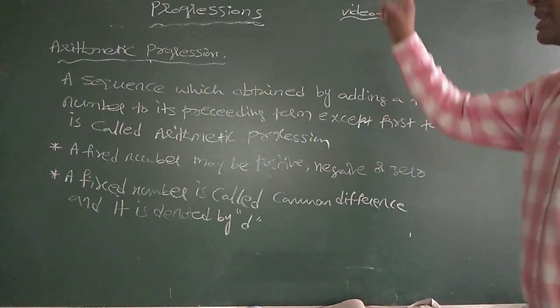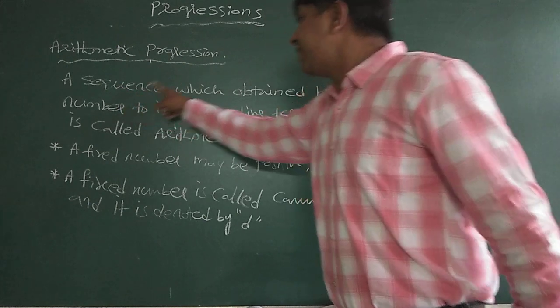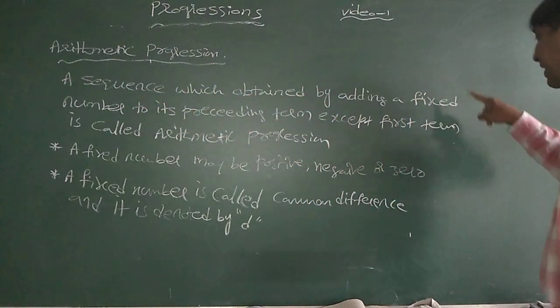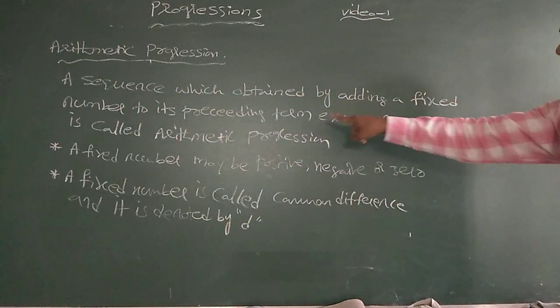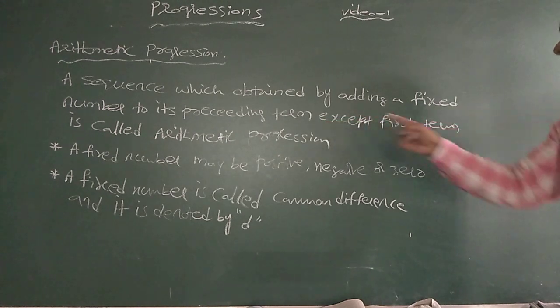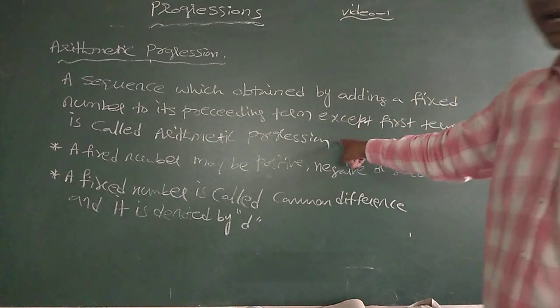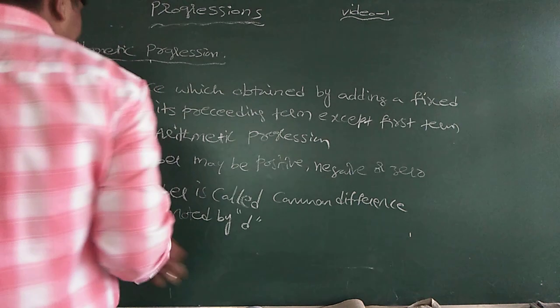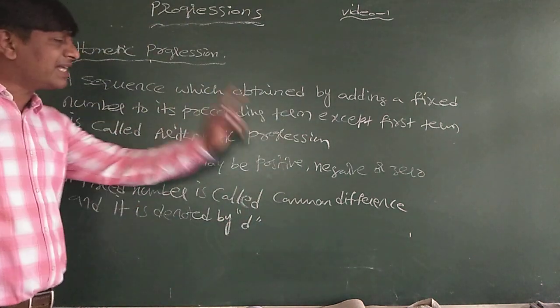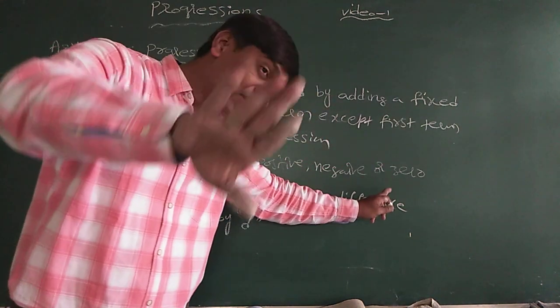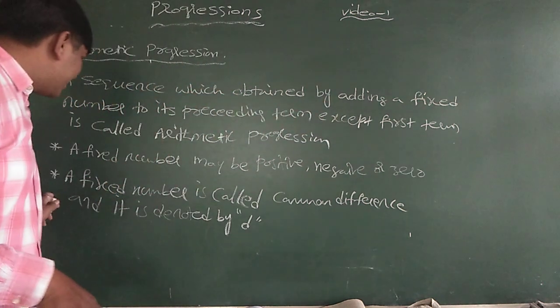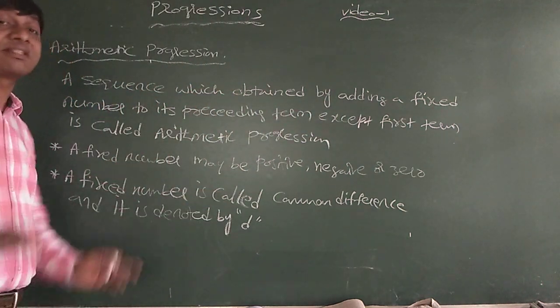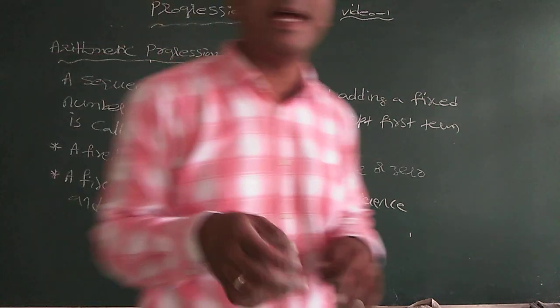Okay, arithmetic progression: a sequence obtained by adding a fixed number to its preceding term except the first term. A fixed number may be positive, negative or zero. This fixed number is called the common difference. Why do we call it a common difference?